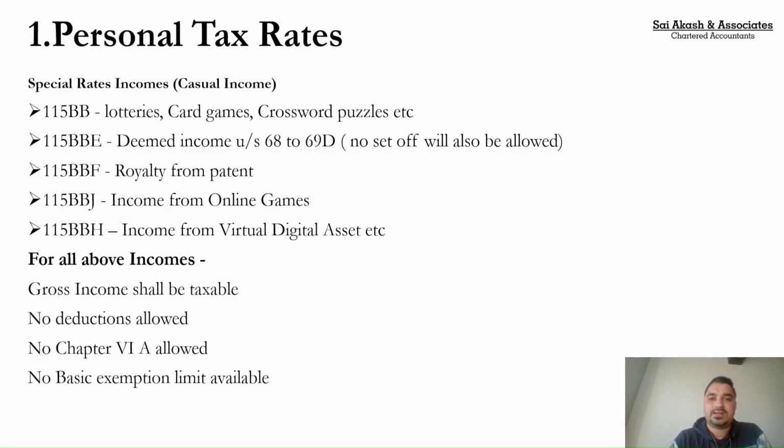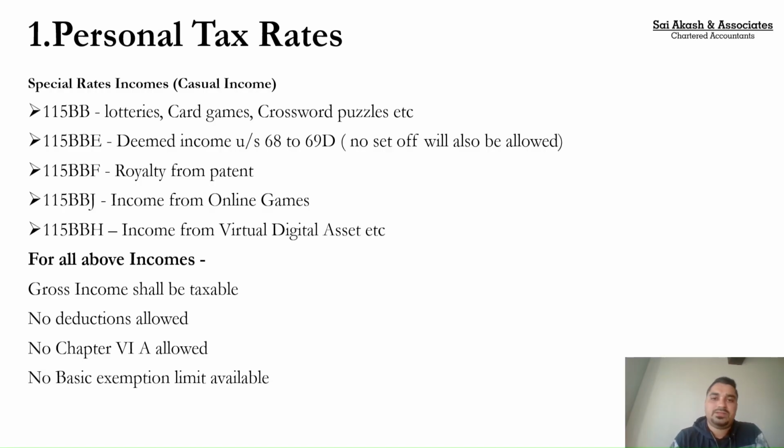So all these incomes will not qualify for 115BAC. Second point, none of these incomes will qualify for rebate under 87A. And additionally, even the basic exemption limit of 4 lakh is not applicable for these kinds of income. I repeat, for these casual incomes, neither 115BAC will be applicable, nor can you claim 87A rebate, nor can you claim the benefit of basic exemption limit.